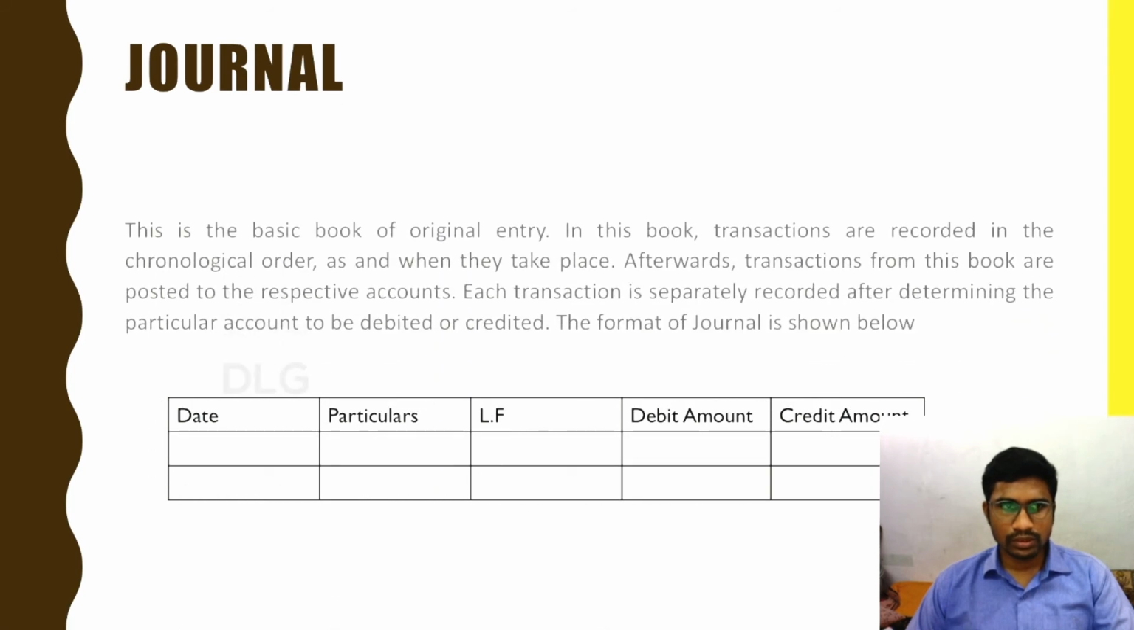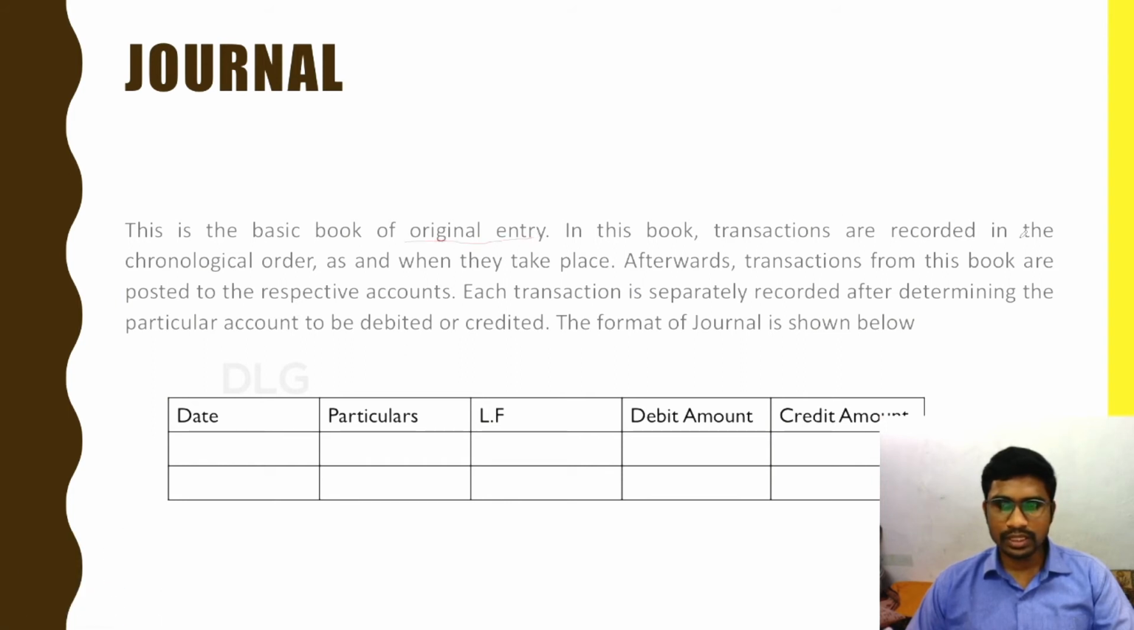So first and foremost is the journal. In the earlier slide, we dealt with what is journalizing. So here we discuss the journal. This is a book of original entry. So the journal is said to be a book of original entry.